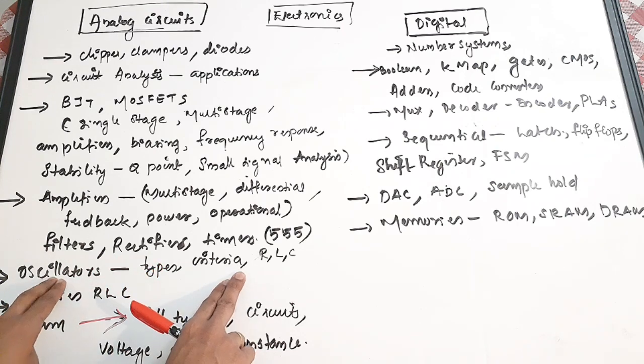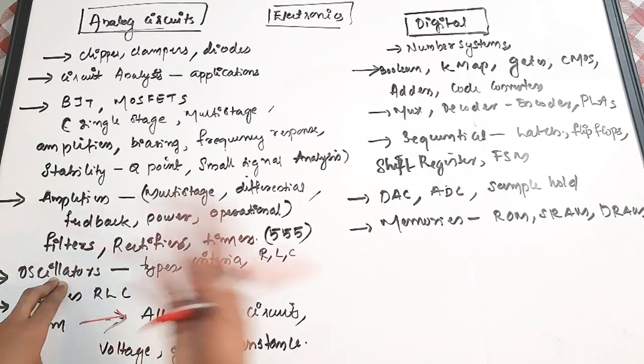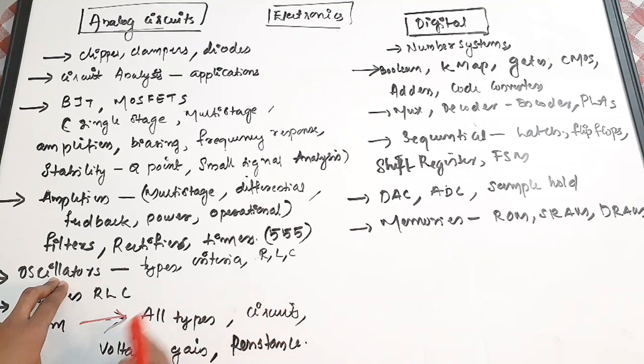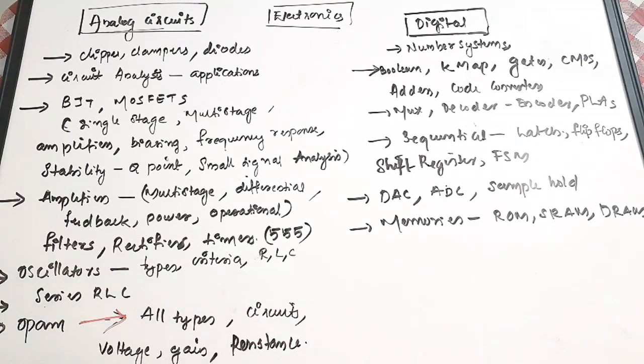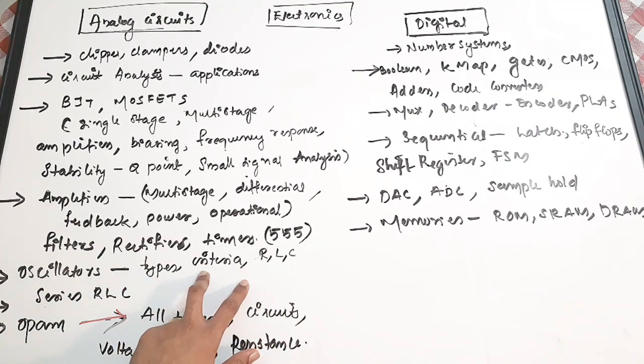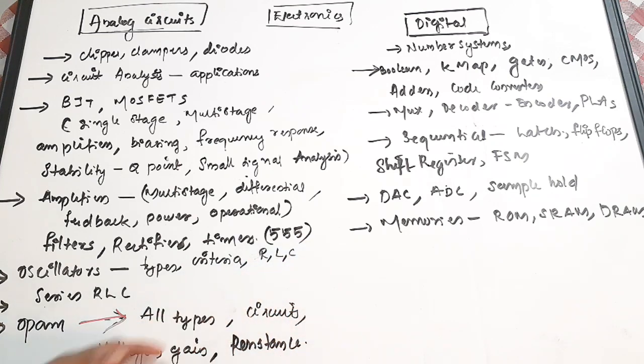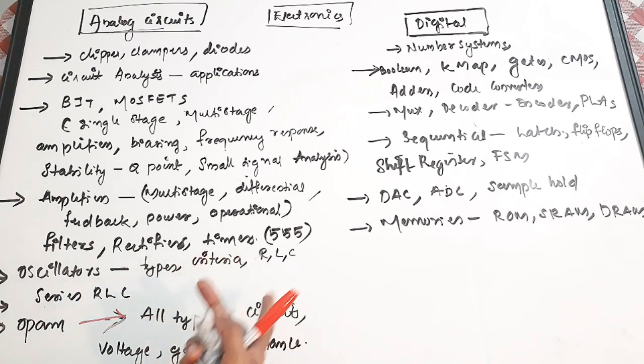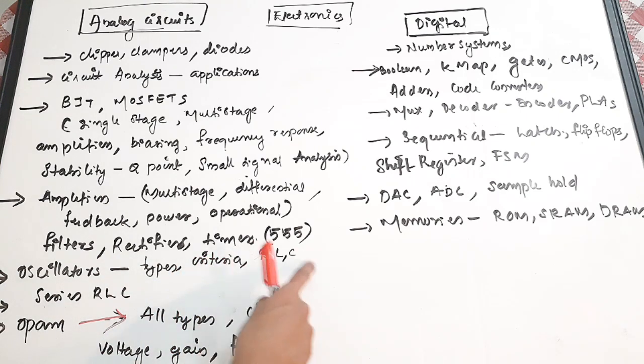Then oscillators. There are different varieties of oscillators, its tuning circuits, its types, its criteria. In the tuning circuit, sometimes you need to find the frequency of the circuit, or you need to find the value of these components, most probably L or C.